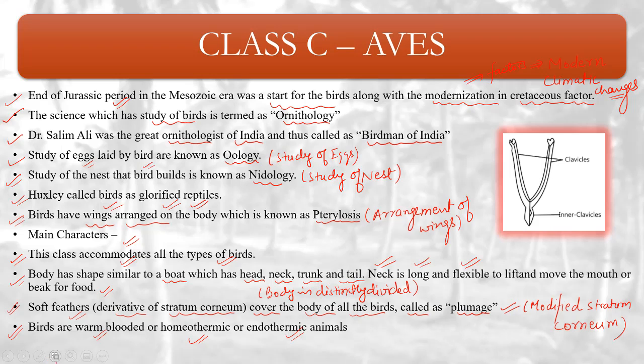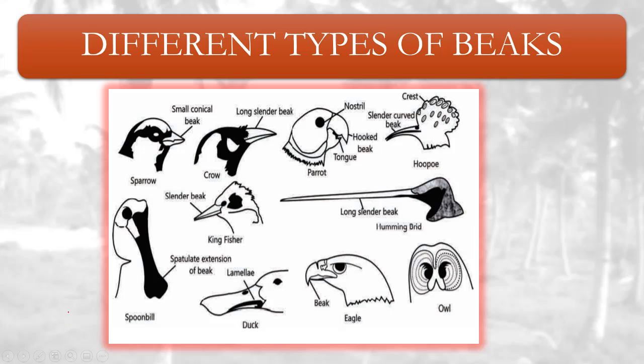Now, in the next slide, these are the different types of beaks. You can see in the case of the sparrow, the beak is very small and conical. Crow, the beak type is long and slender. Parrot, the beak is hook shaped.